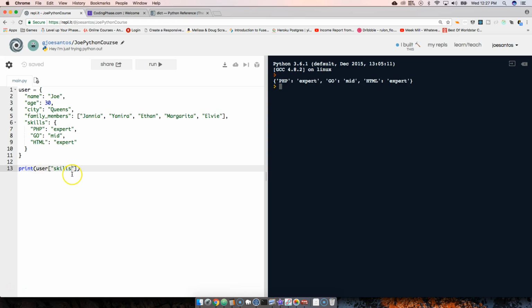So how do we get access to Go? Right, we do the same thing. Put in brackets because we already have access to that right here. So we say, okay, we already have access to this dictionary. Now I want to have access to the Go key. So I could come here and say Go. And then, as you can see, it says mid. If I was to do HTML, it will say expert. Okay, pretty simple.